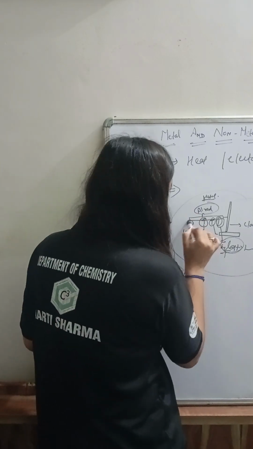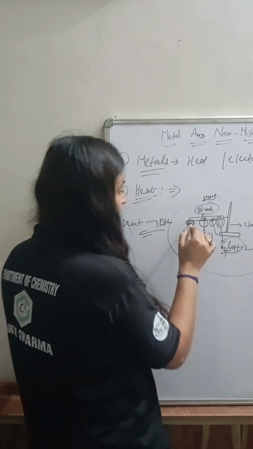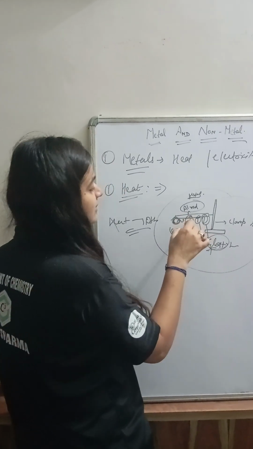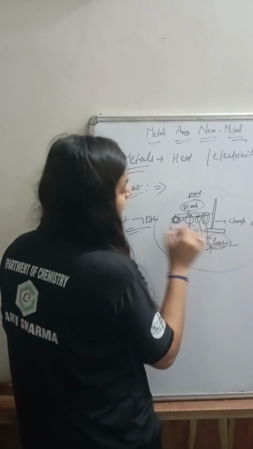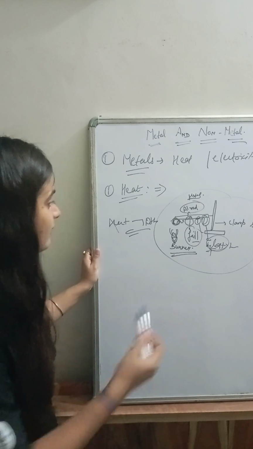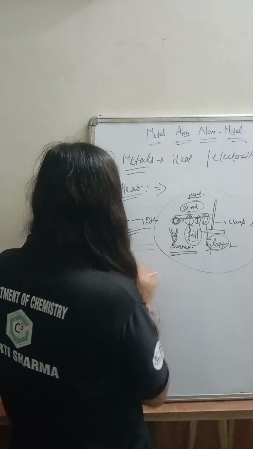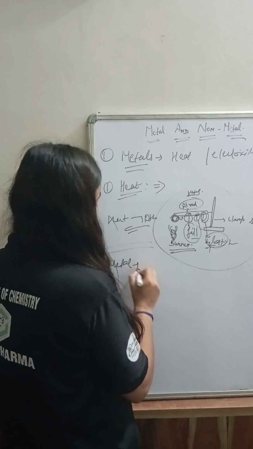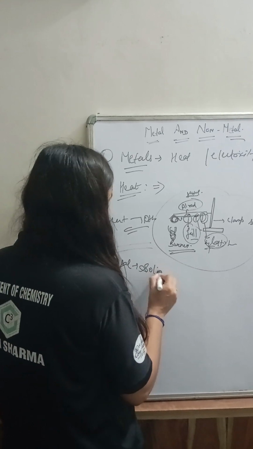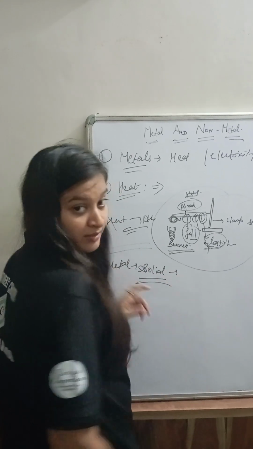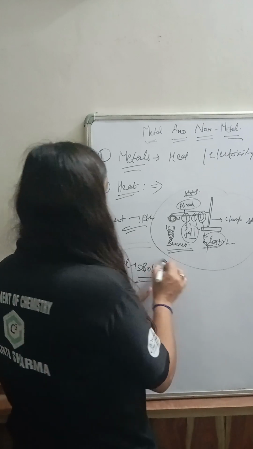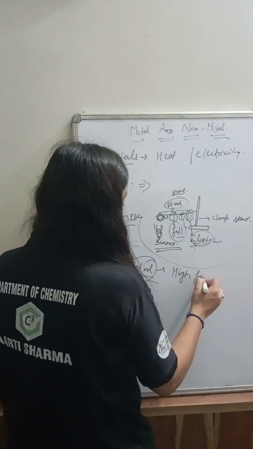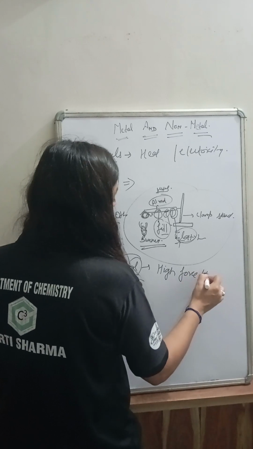If we apply a burner here, how is this heat transferred to here, so that the wax melts and the iron nails fall down? Why can we say that? So basically, as you know, metals are solid, as I discussed earlier. That means solids have a high force of attraction between the particles.